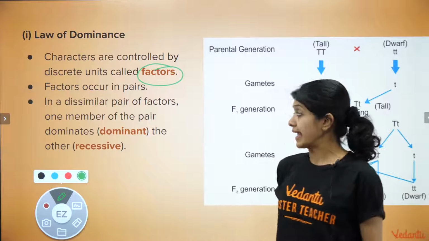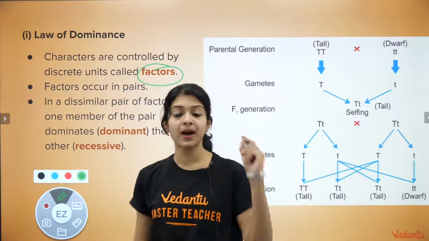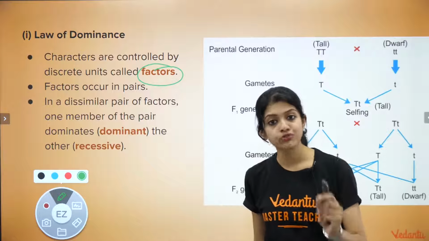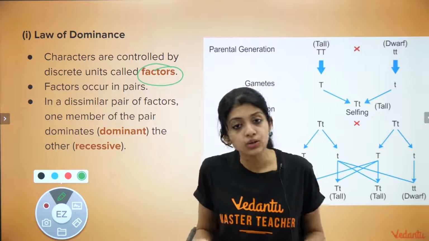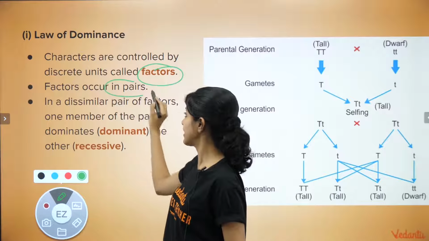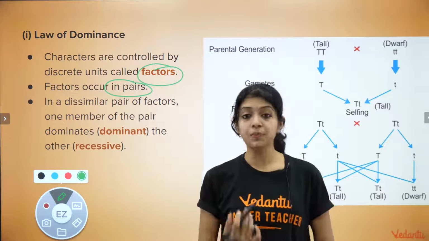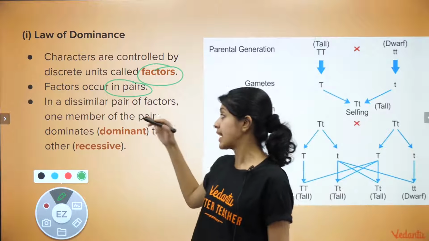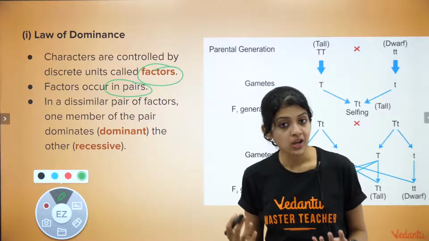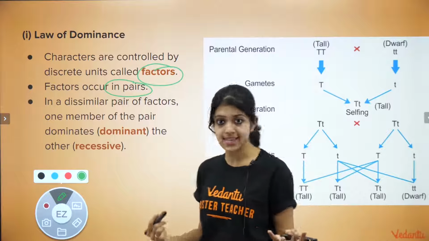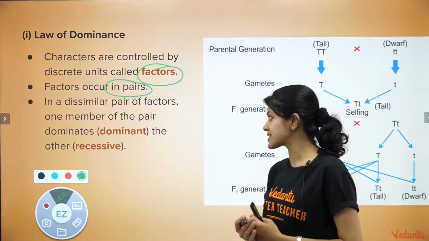Okay, so he came to the conclusion based on these observations that characters are controlled by discrete units called factors. Secondly, he understood or concluded that factors always occur in pairs. Today we call them a pair of alleles which make up one gene, right? And thirdly, Mendel stated that in a dissimilar pair of factors, by which we are talking about the heterozygous case, one member of the pair dominates the other.